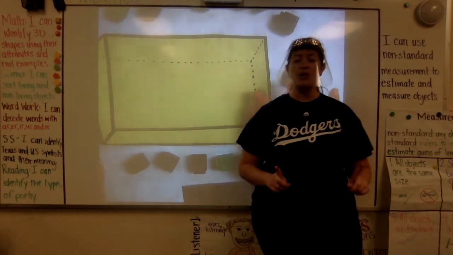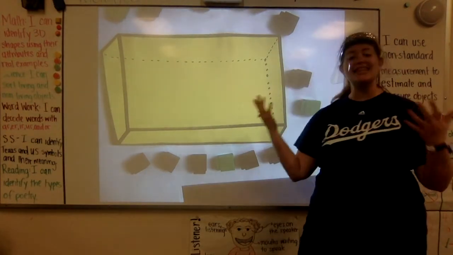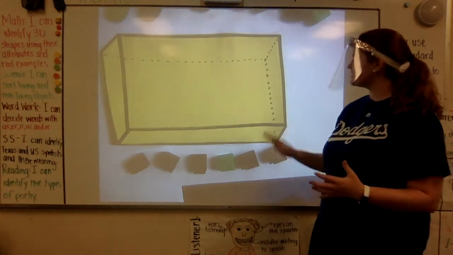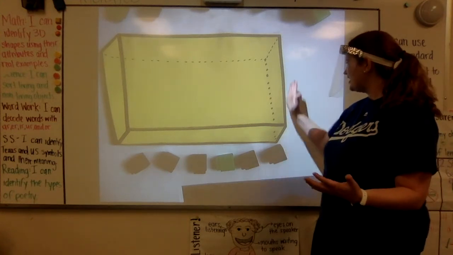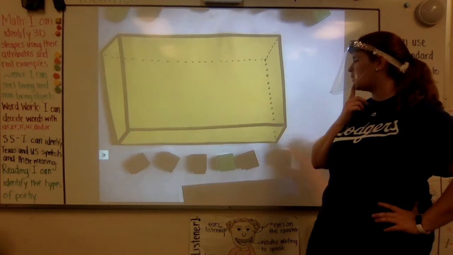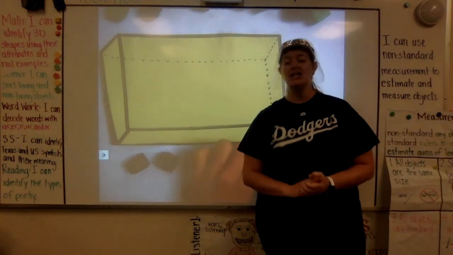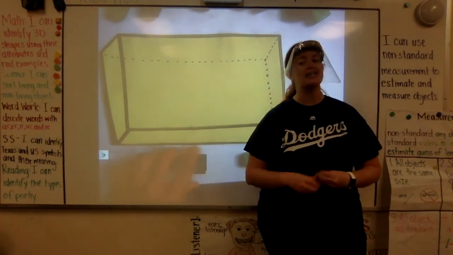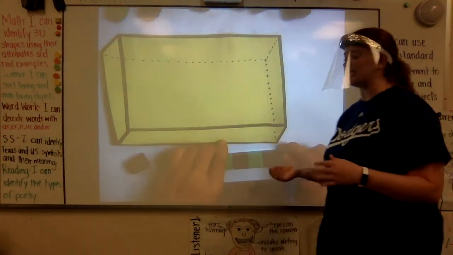Okay, before I get started, I want to estimate how long I think that this rectangular prism is. Well, I'm seeing these cubes are kind of on the smaller side. And if I line it up at the end, it doesn't take up that much space. So I'm going to estimate it's going to take 10 cubes. Now, it's okay if I'm not exactly correct because it's just an estimate and I'm just making a guess based on what I can see.